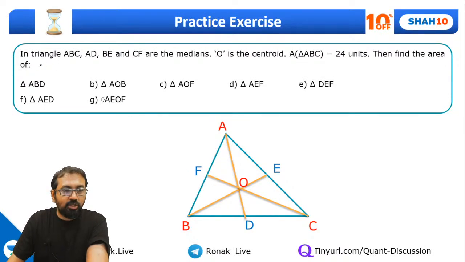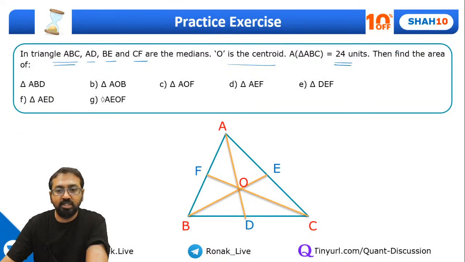Okay, so guys, let's solve this one. In triangle ABC, AD, BE and CF are the medians. So these are the medians of the triangle, and O is the centroid. Okay, so the area of triangle ABC is given as 24 units. So find the area of triangle ABD.